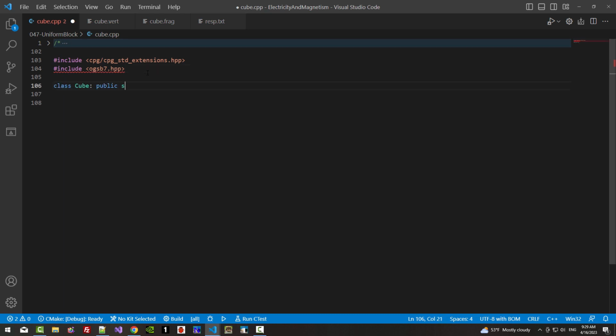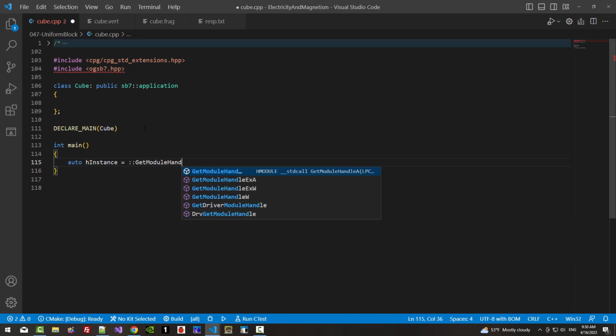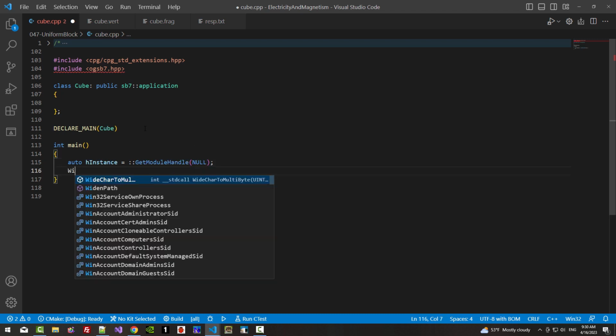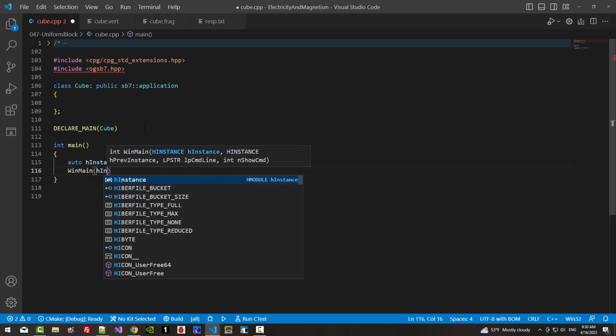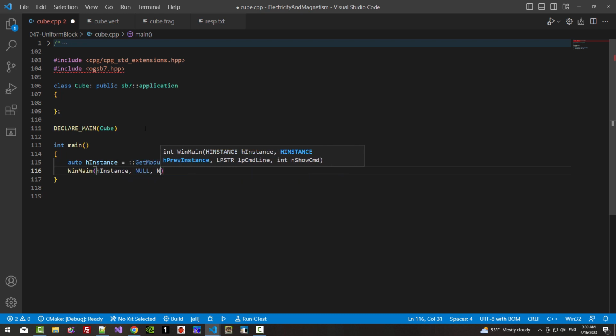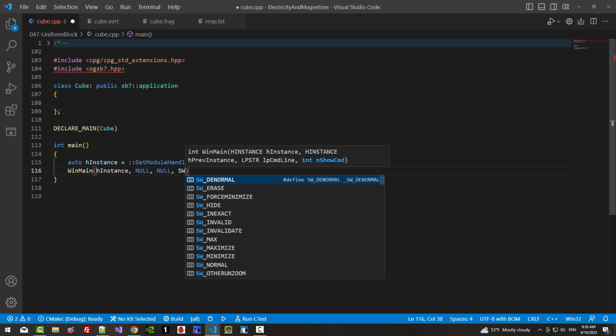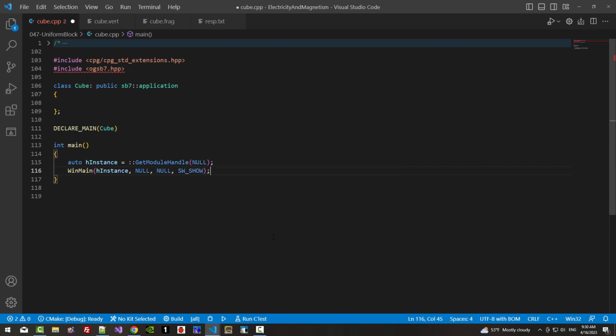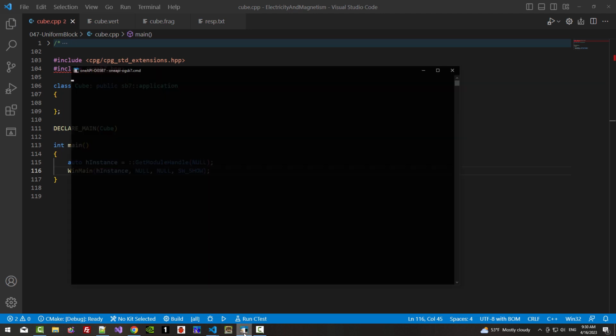Class public SB7 application, semicolon, declare main. We provide this class name here. Int main, auto h instance, get module handle null, win main h instance null, sw show.